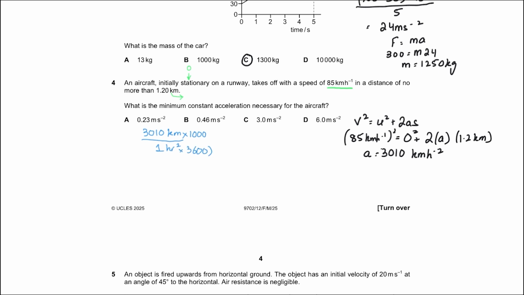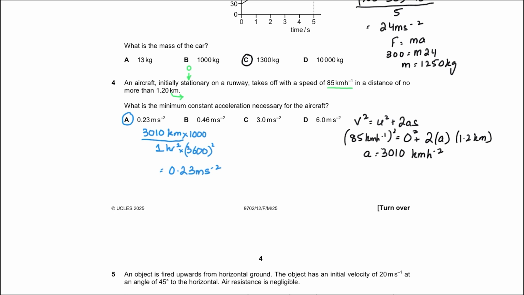But since this is hour squared, you multiply it by 3600 squared in the denominator, or you divide it by 3600 squared, depending on how you look at it. And that gives you the answer for acceleration as 0.23 meters per second squared, the answer being A.